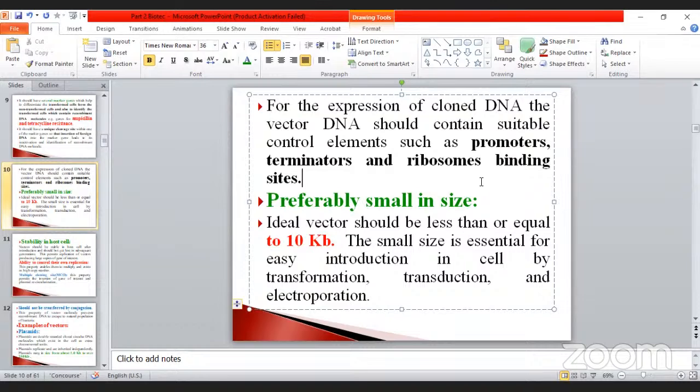The promoter, otherwise called the initiator, is the leading process, and finally the terminator comes. So these are the processes that occur during translation or protein biosynthesis.